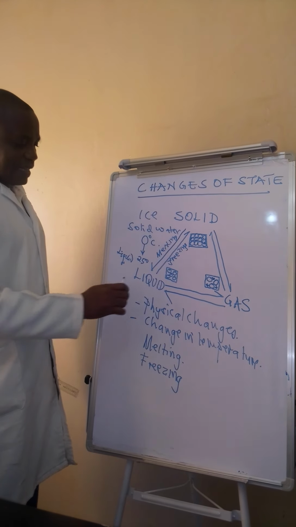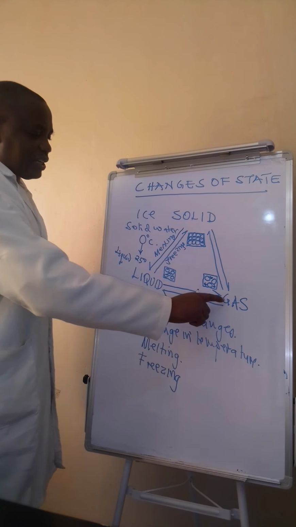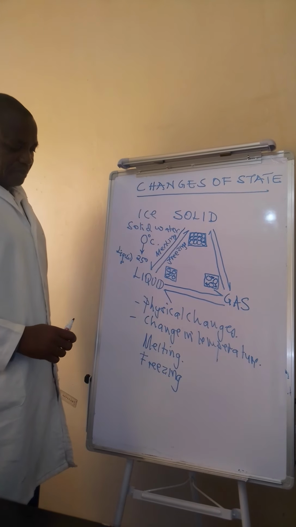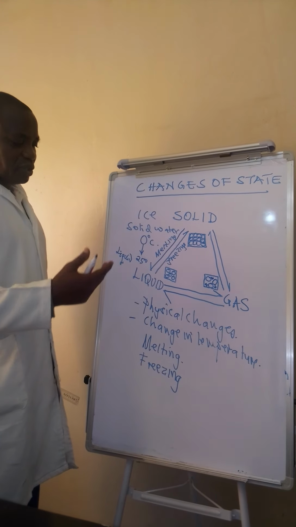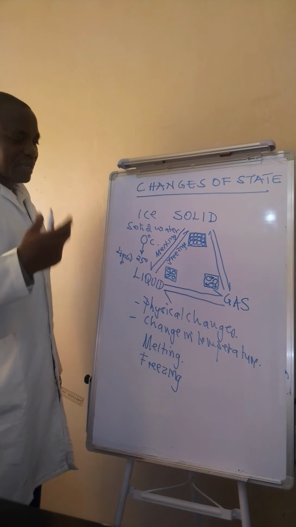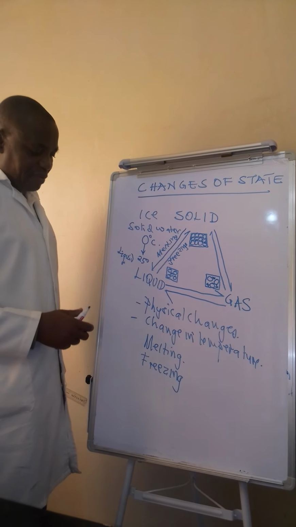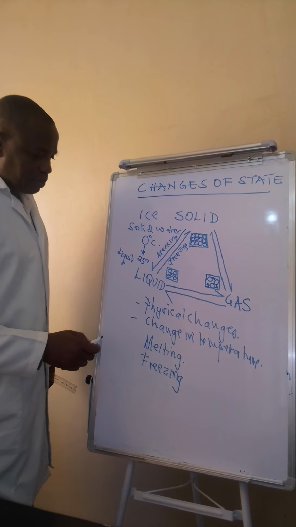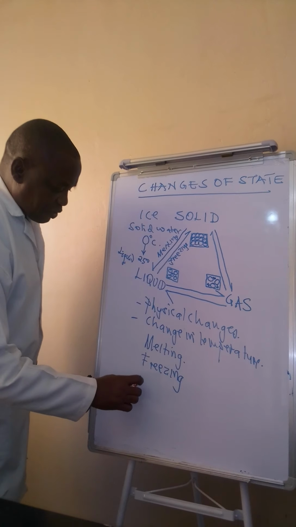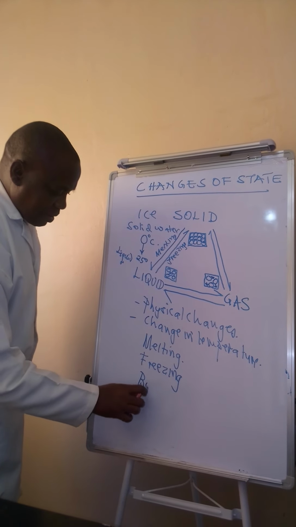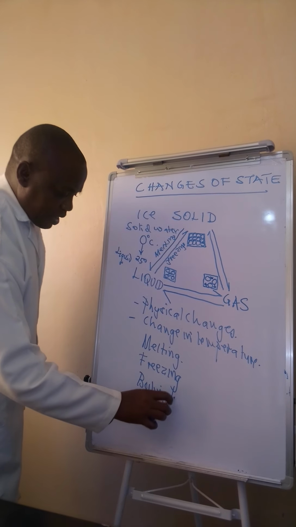Then another change of state is where the liquid, for example water, changes to water vapor. If you increase the temperature, you know that the boiling point of water, where it changes to water vapor, is close to 100 degrees Celsius. Then the water changes to vapor form. That change of state can be referred to as boiling, or evaporation.